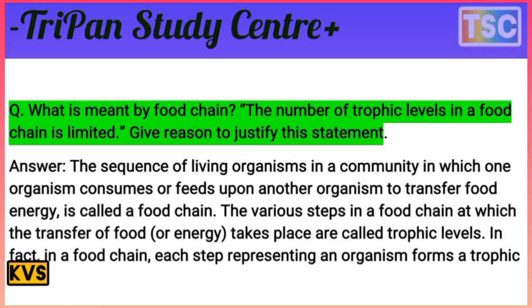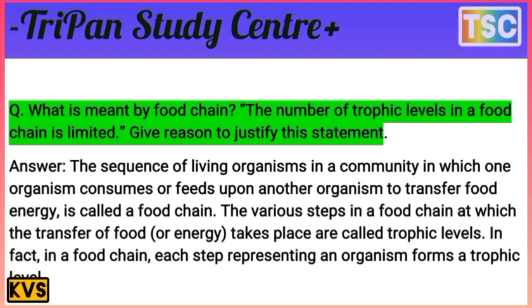The sequence of living organisms in a community in which one organism feeds upon another to transfer food energy is called a food chain.